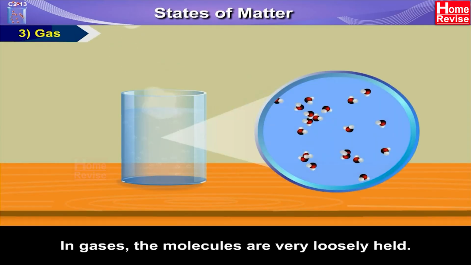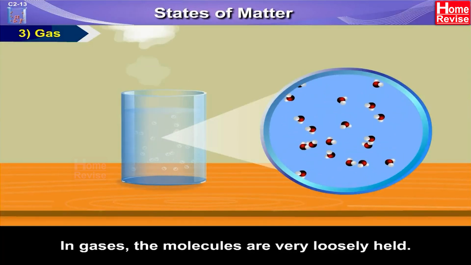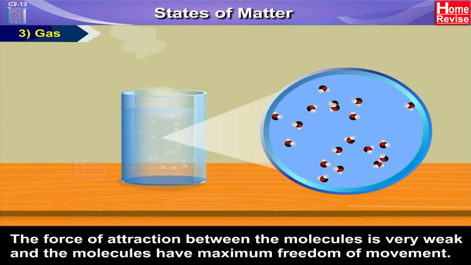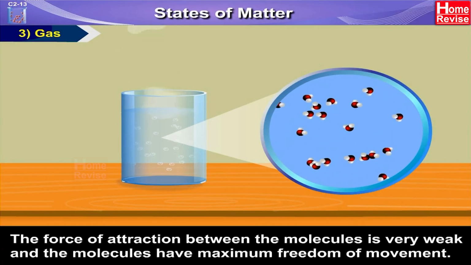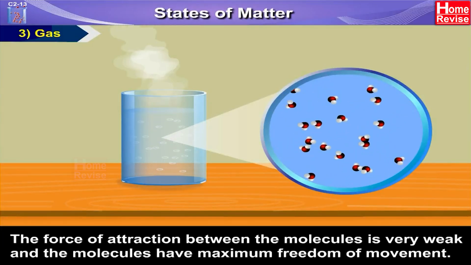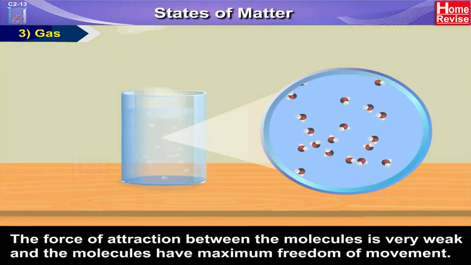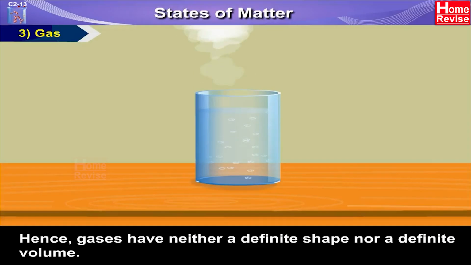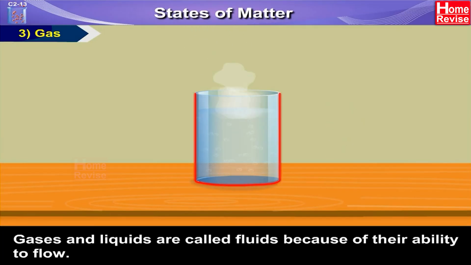3. Gas. In gases, the molecules are very loosely held. The force of attraction between the molecules is very weak and the molecules have maximum freedom of movement. Hence, gases have neither a definite shape nor a definite volume. Gases and liquids are called fluids because of their ability to flow.